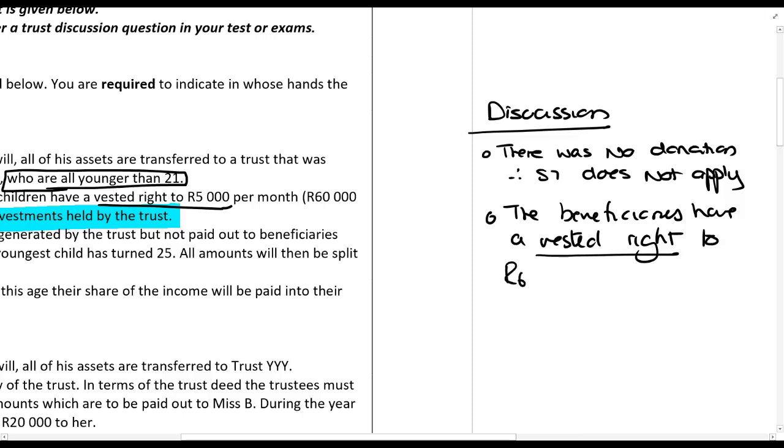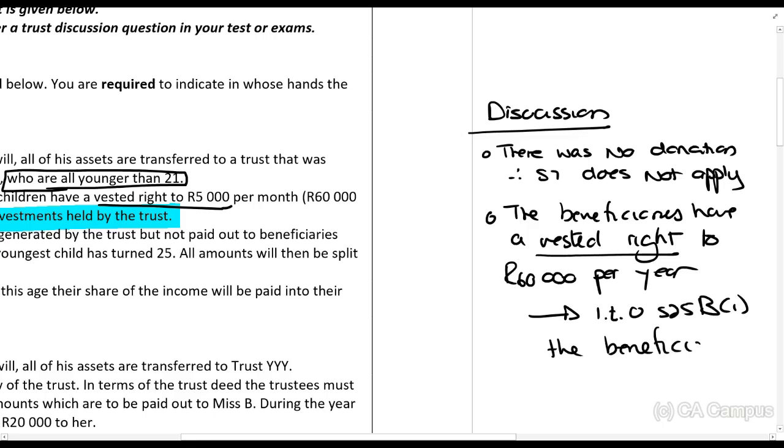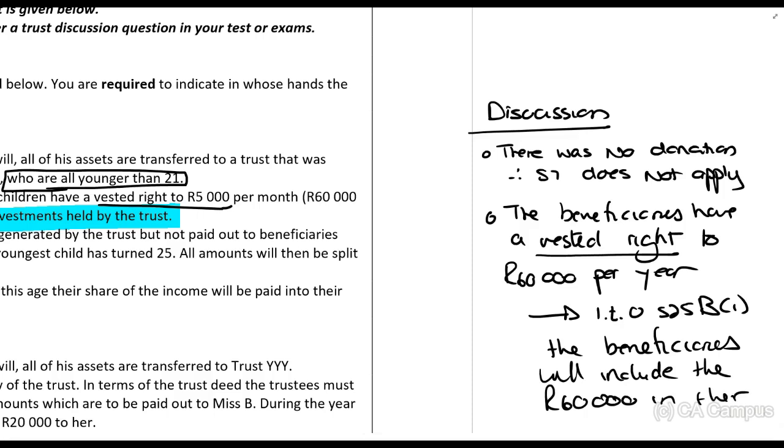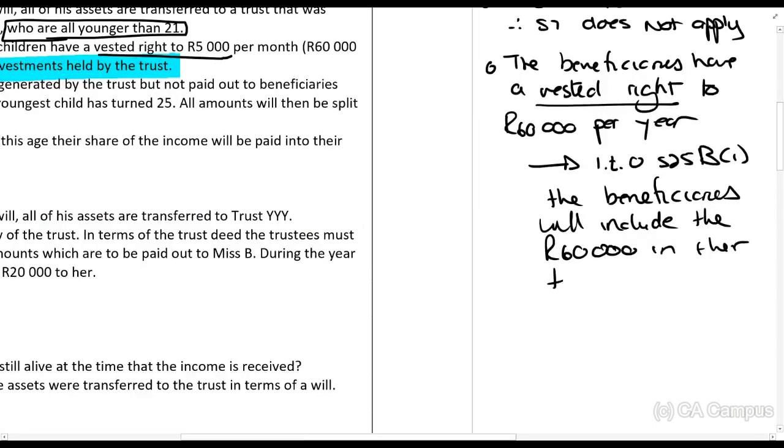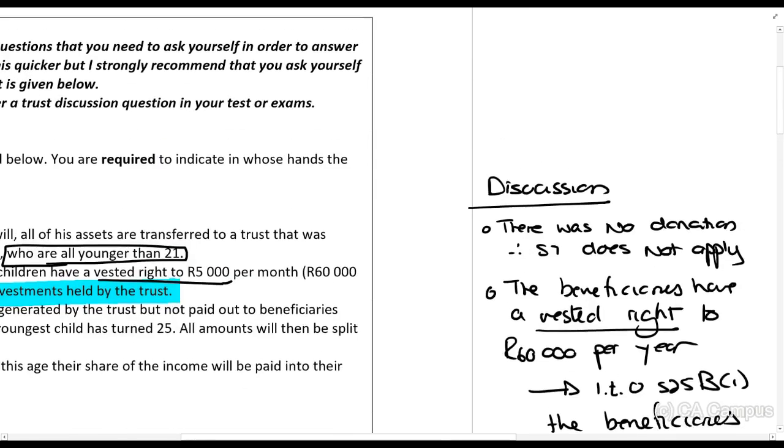In terms of section 25B1, the beneficiaries will include the 60,000 rands in their taxable income. There was no donation, that's what we stated.